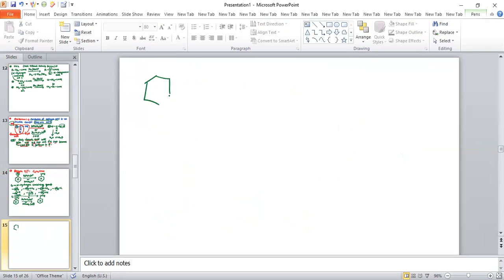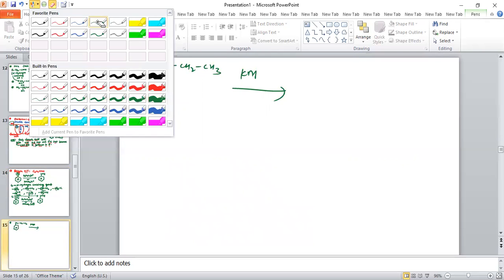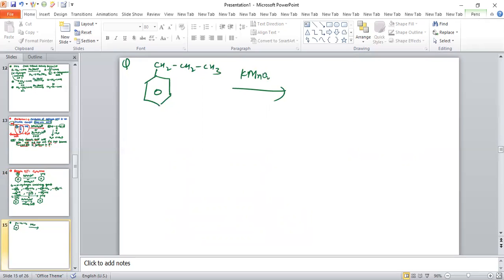For example, suppose we have CH2CH3 on the benzene ring, and we add KMnO4 in acidic medium.